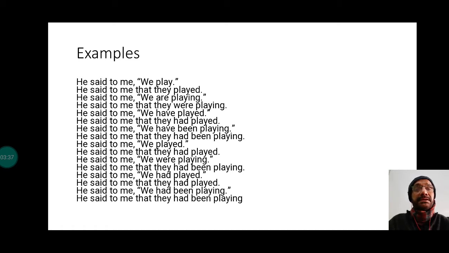Ram said to me, we play. Ram said to me that they played. Play becomes played. Then are playing becomes were playing. The present progressive changes into past progressive or past continuous. Have played, present perfect, becomes had played, past perfect. Have been playing, present perfect progressive, becomes had been playing. Is it not so tough? You can go through the rest of the examples.